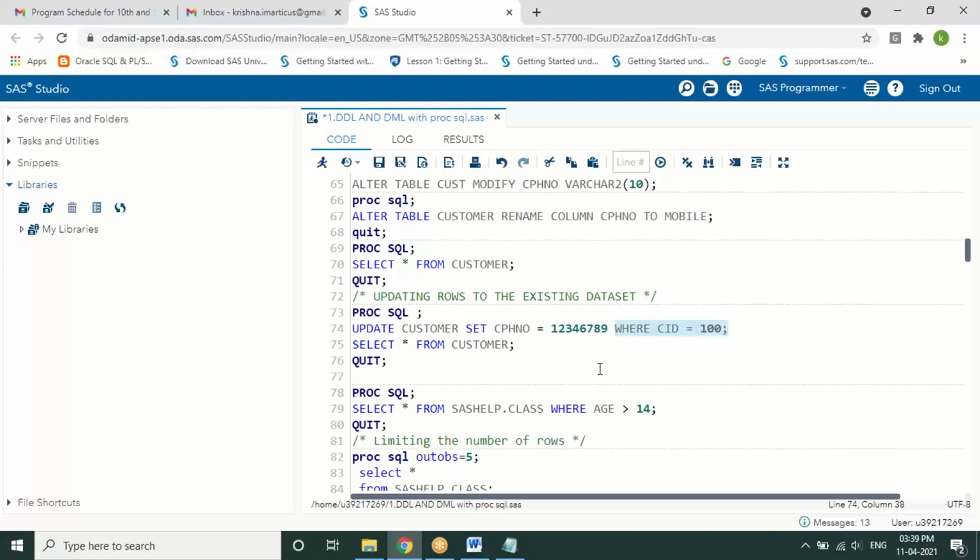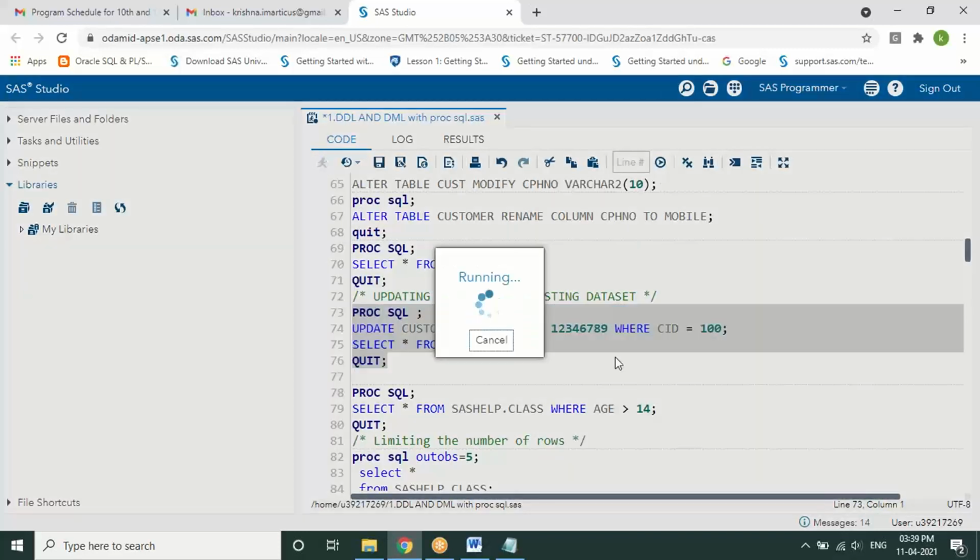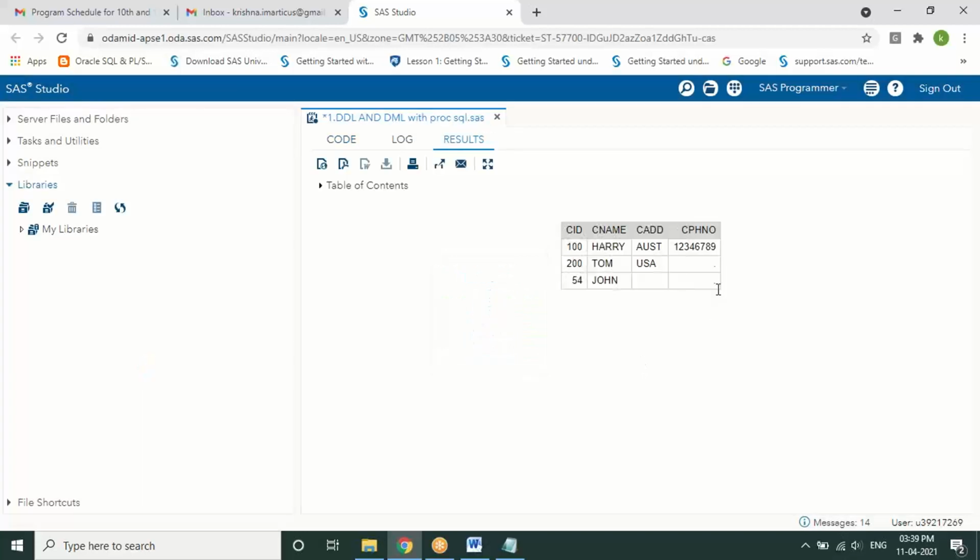Here I'm updating customer 100 with this value as a phone number. If you execute, you'll see that one value got updated for that individual customer ID. So you're conditionally updating the values.